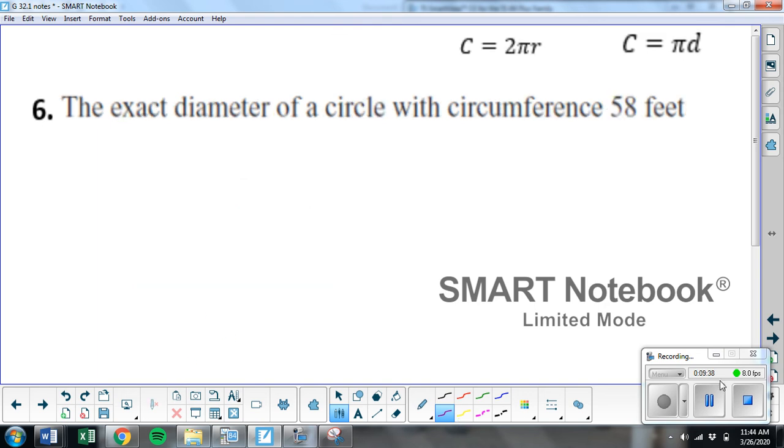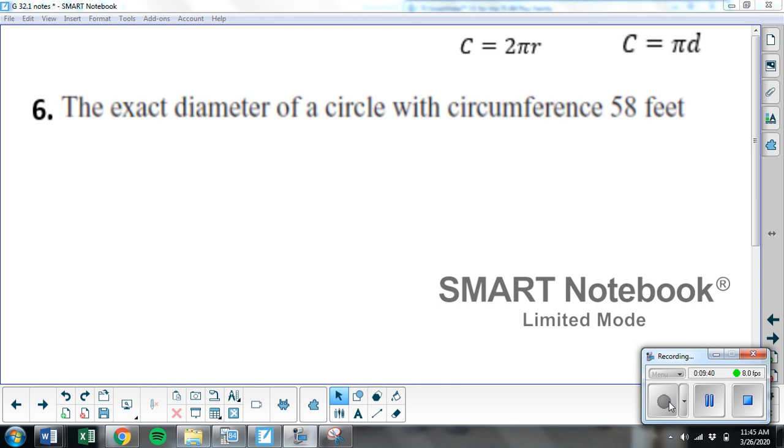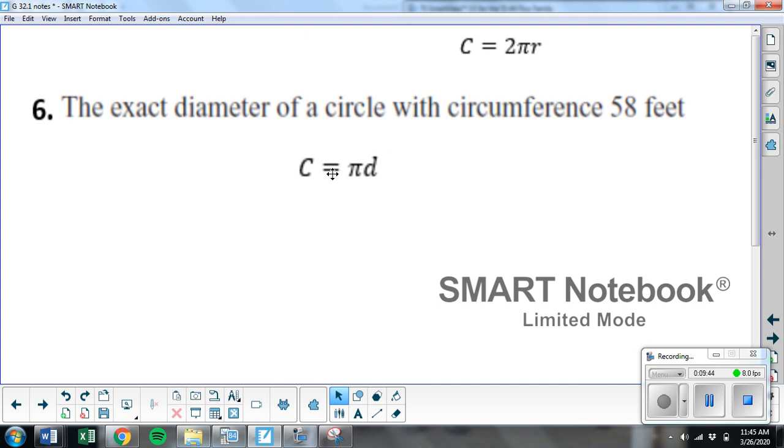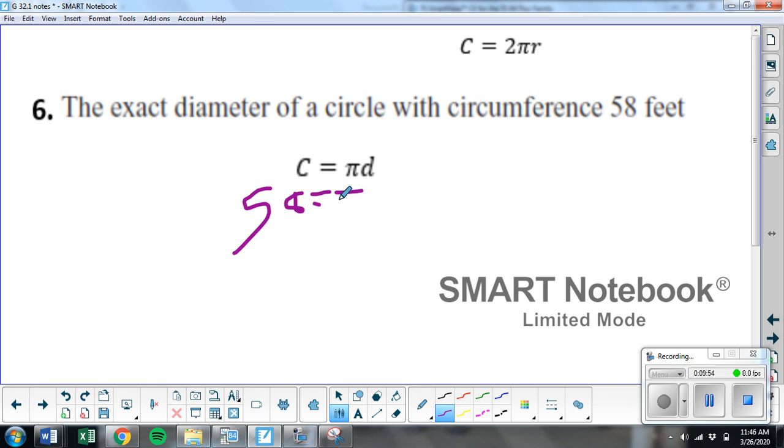Number 6, find the diameter of a circle with a circumference of 58. So I'm going to use this formula because it has circumference and diameter, which is what I need. And I know the circumference is 58. I can find diameter. So I just plugged in circumference here.